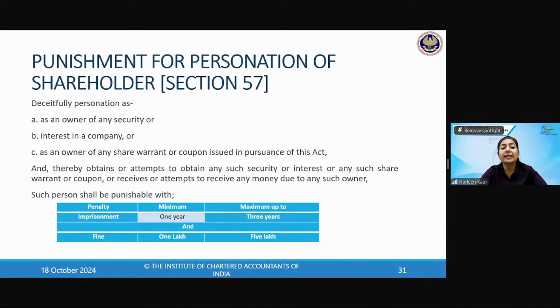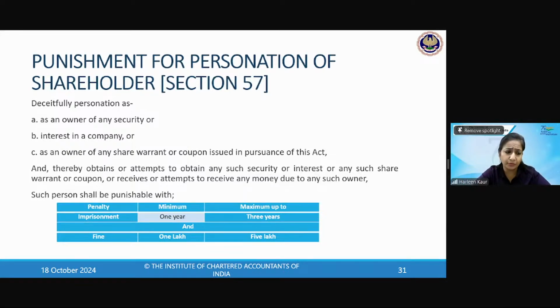Section 57, deceitful personation, means you are trying to create fictitious names, you are using them. You are actually not the owner of the security and you have tried to cheat another person. You are becoming the owner of any security or taking any interest in the company, or as an issuer of warrant. Then any person who tries to obtain these kinds of things or receive any money from the company, there is a penalty under section 57. Personation of shareholder means you're trying to use a fictitious name, a fake representation. Then what is the penalty? Minimum 1 year to maximum 3 years and 1 lakh to 5 lakh fine will be given.